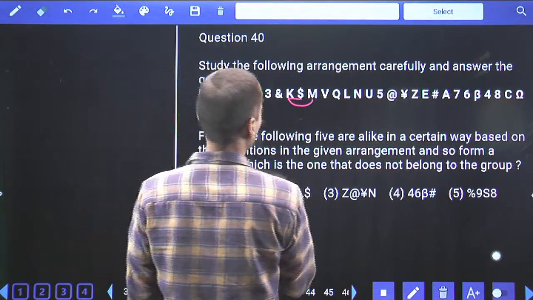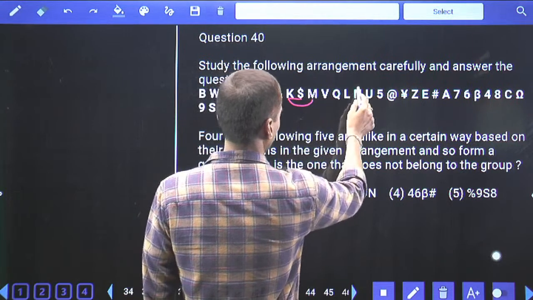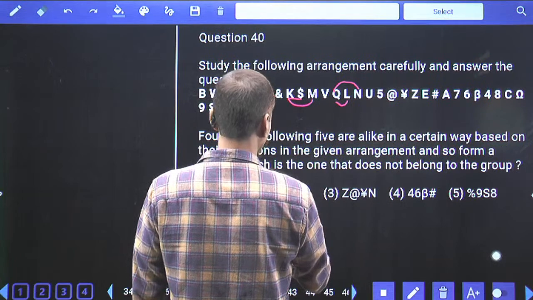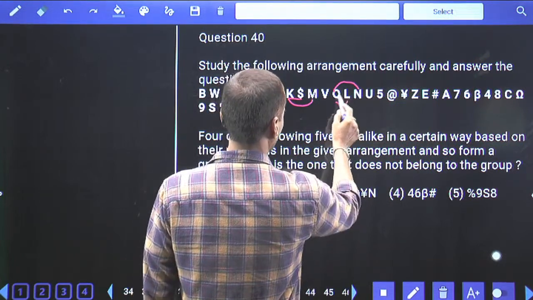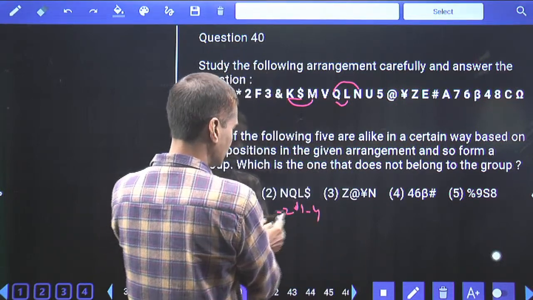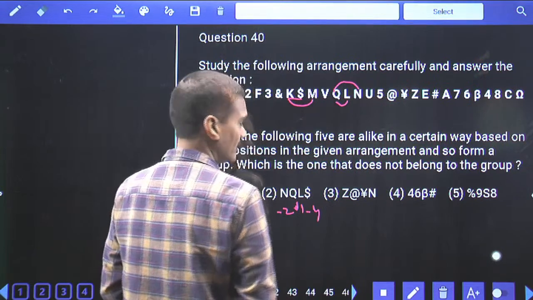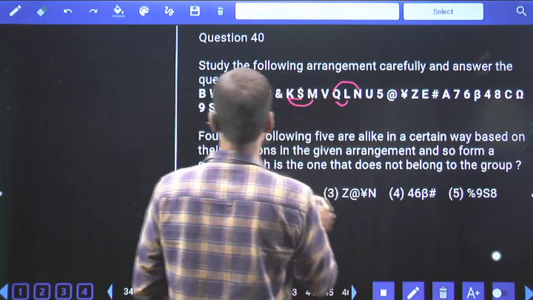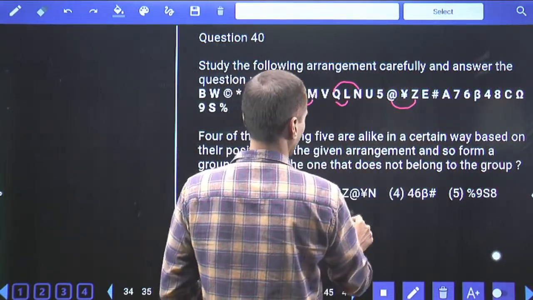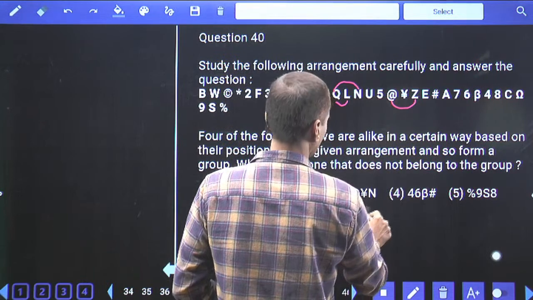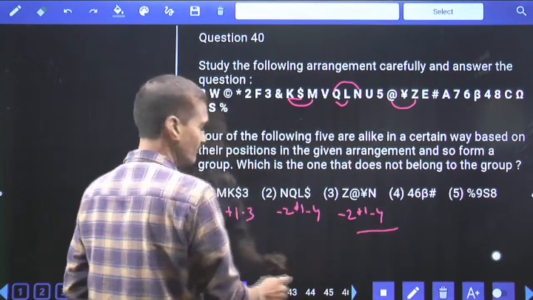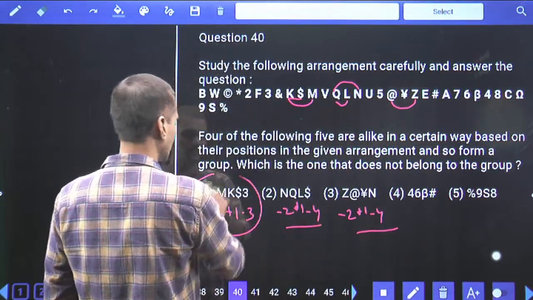Again coming to this one, N Q L. N to Q, the difference is minus 2. Q and L plus 1. L and dollar, 1, 2, 3, 4, minus 4. Here minus 2 plus 1 minus 3, here minus 2 plus 1 minus 4. Then if you observe here, Z and at the rate of. Z to at the rate of minus 2. At the rate of and yarn plus 1. Yarn and N, 1, 2, 3, 4, minus 4. That means here 2, 1, 4, here also 2, 1, 4, but here it is 2, 1, 3. This is the odd one.